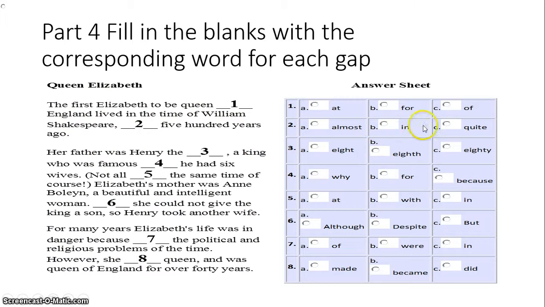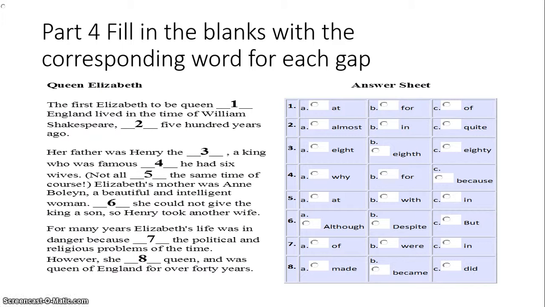So here, almost 500 years ago. Not really precise. In quite doesn't coincide with that. Her father was Henry the Eighth in this case. Which number was he? He was the eighth, for example. A king who was famous.